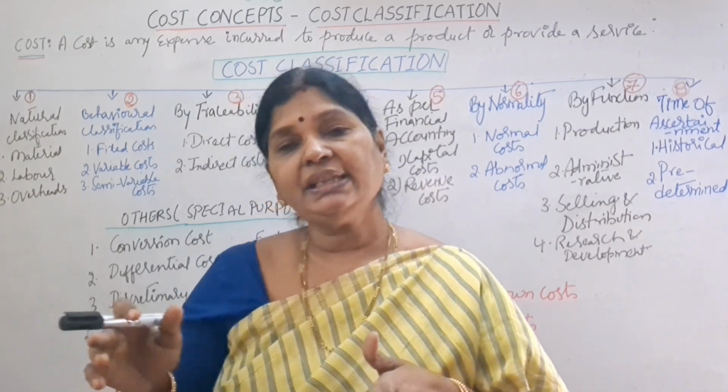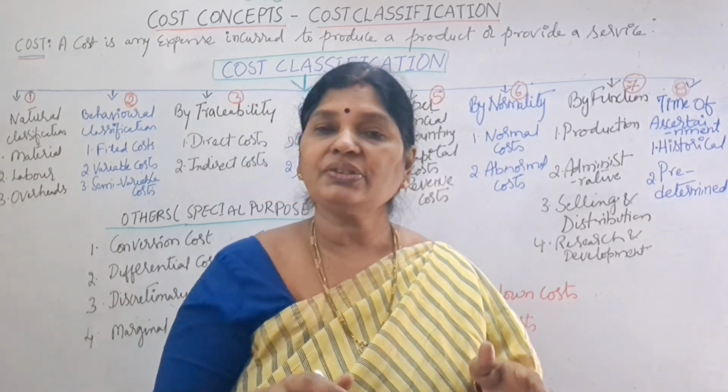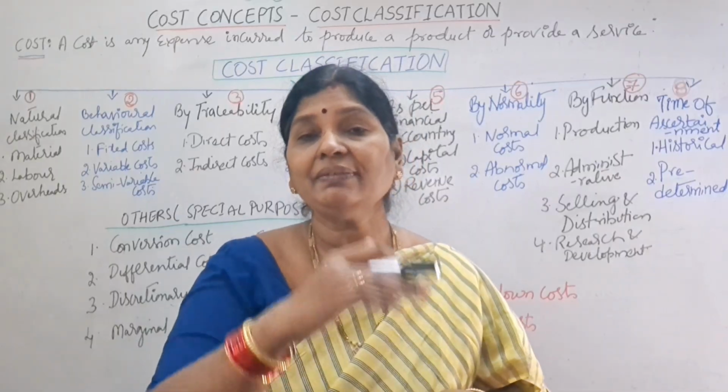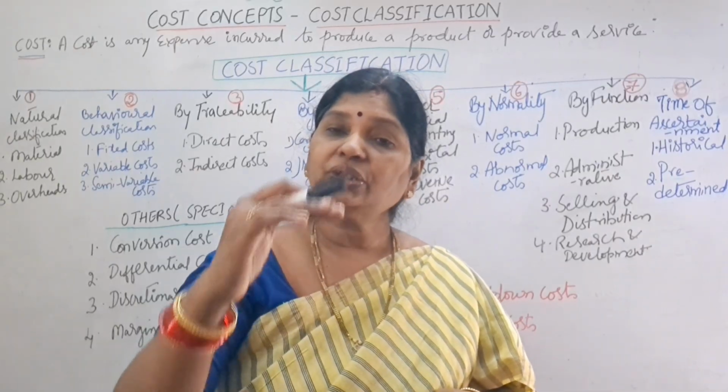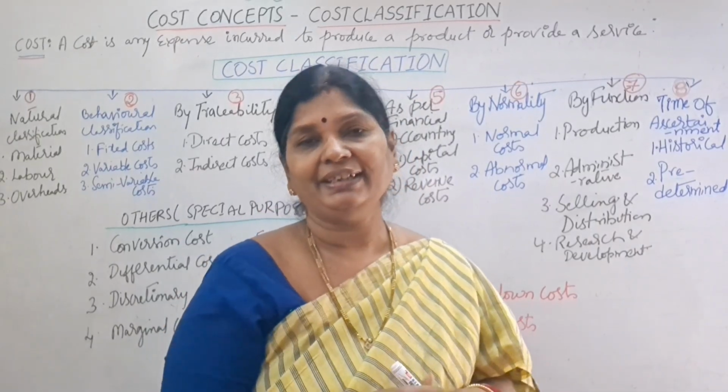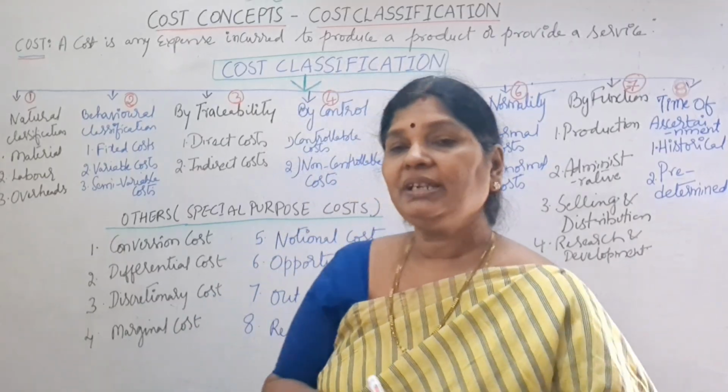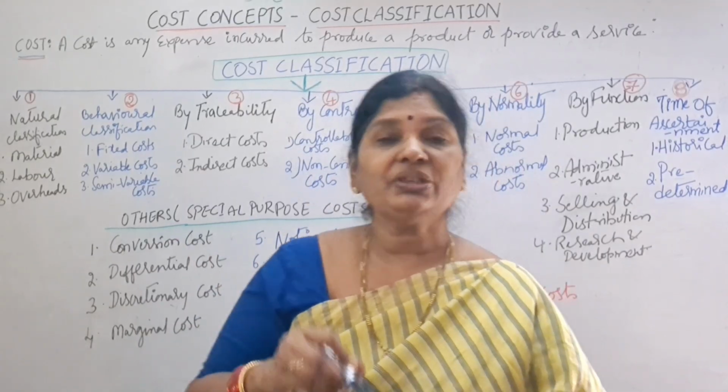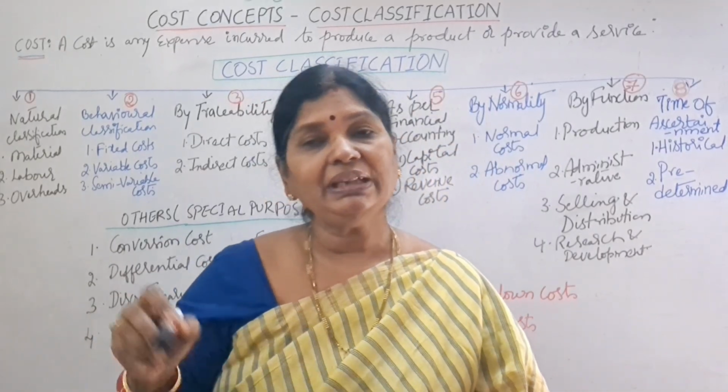One day if they make only 500 idlis, then the material cost also will decrease, because the level of making idlis decreased from 1000 to 500. So what is variable cost? Based on the level of production, material cost also will vary.